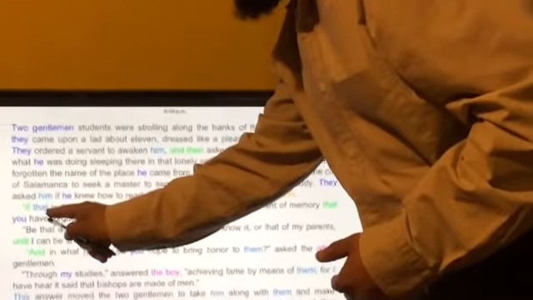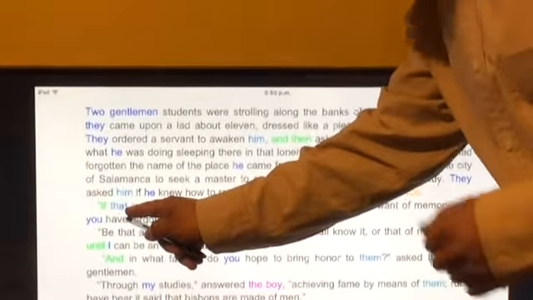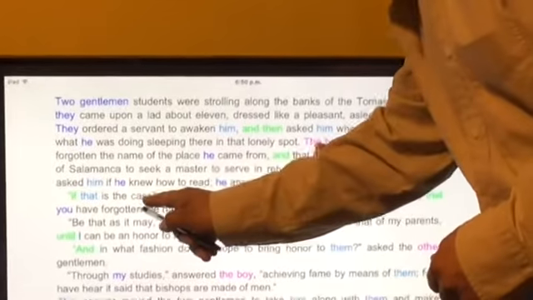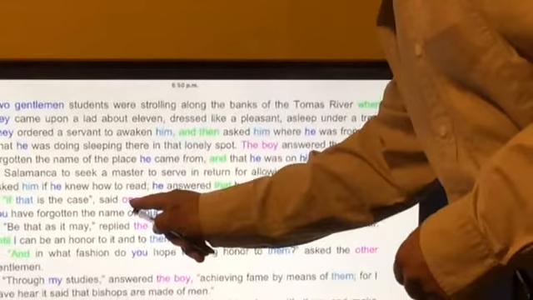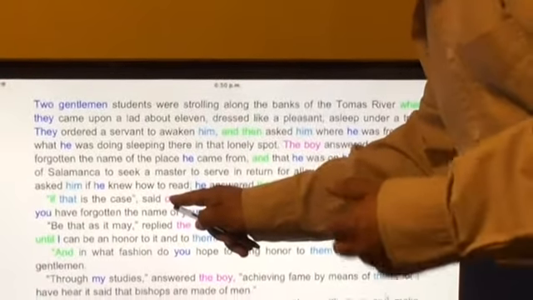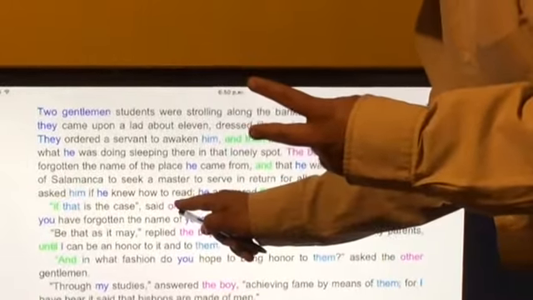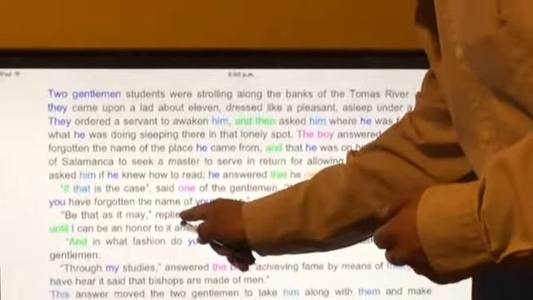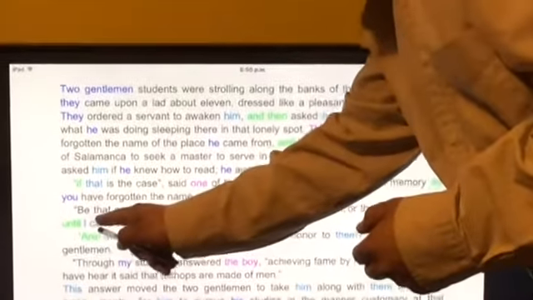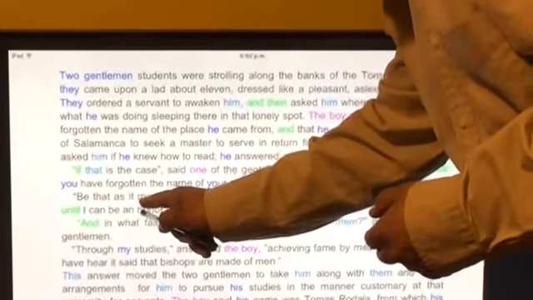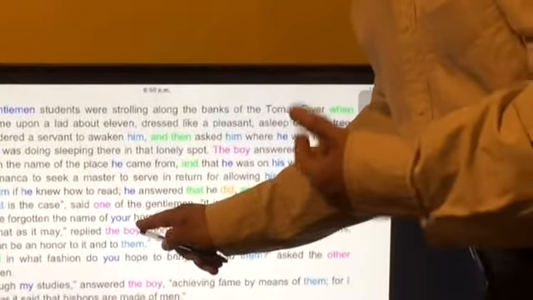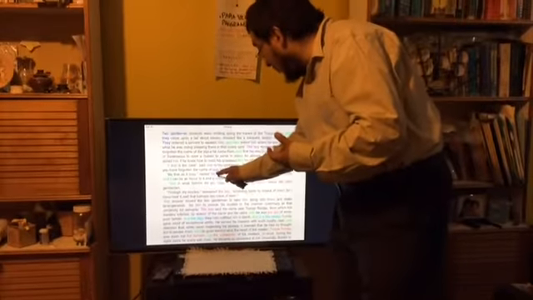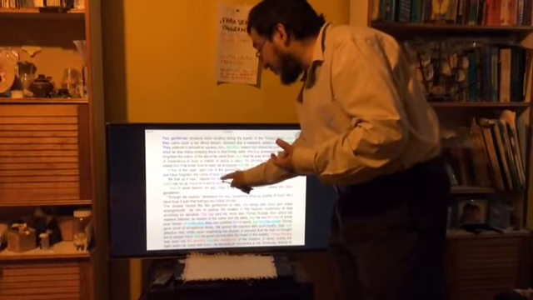Here we have a dialogue between the two gentlemen and the boy. If that is the case, said one of the gentlemen, and you can see here one because it's referring to one of the two gentlemen. And you can see here in this line, be that as it may, replied the boy. Again, I am repeating the same word. I am talking about the boy.